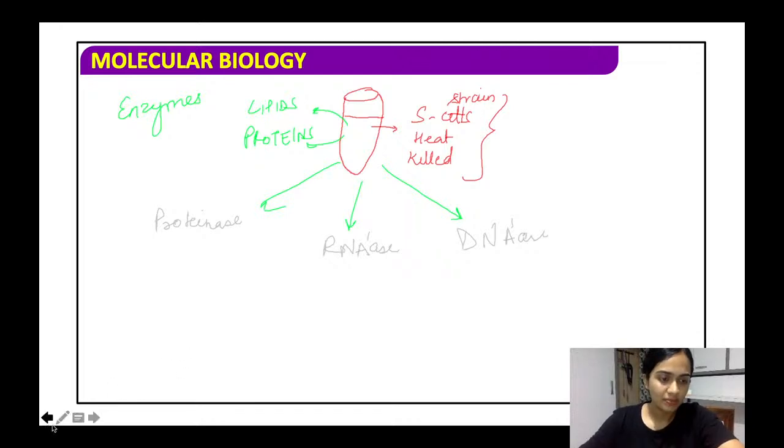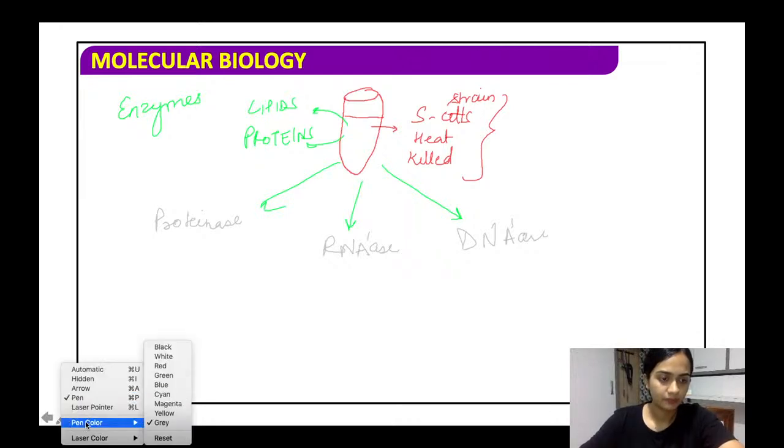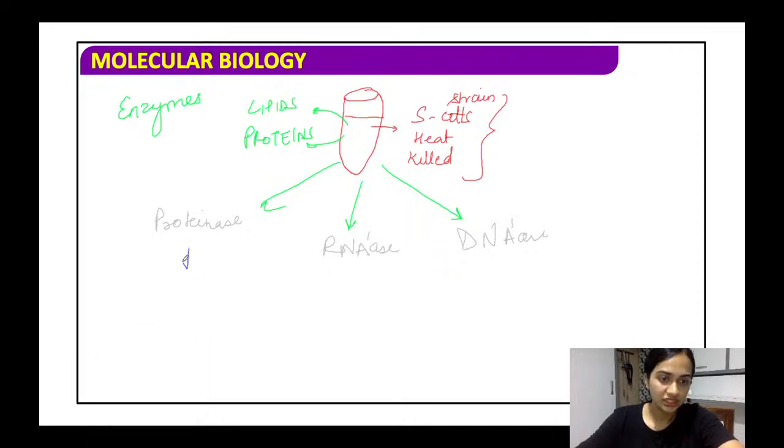So then what happened was, तो अब क्या हुआ कि जब प्रोटीनेज को इंट्रोड्यूस किया तो बेसिकली what happened was we could not see any protein. In case of proteinase, what it does, it will kill all the protein, so we cannot find any protein here. तो क्या हुआ, but still in the solution, all right, so जो solution है हमारे पास, we could see the presence of the S strain.